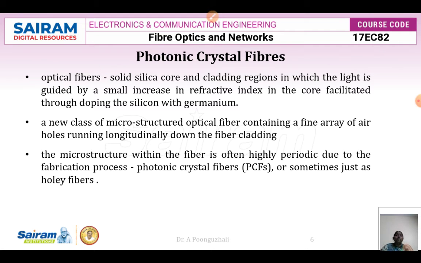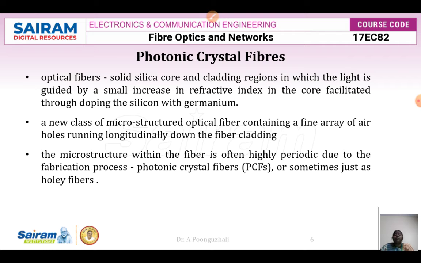The next concept we are going to see is photonic crystal fibers. In a general optical fiber we have a solid silica core and a cladding region, where the light is guided in the core region, which has a higher refractive index. If I want to increase the refractive index of the core material, I can use germanium as the dopant. The silica is doped with germanium material, and when doping it, the refractive index is increased.